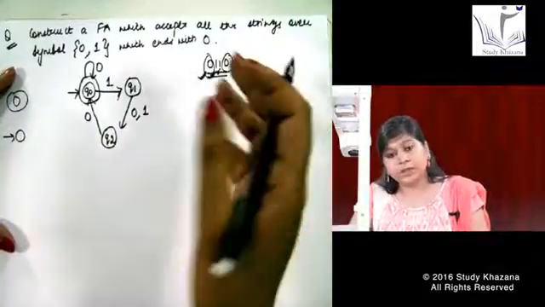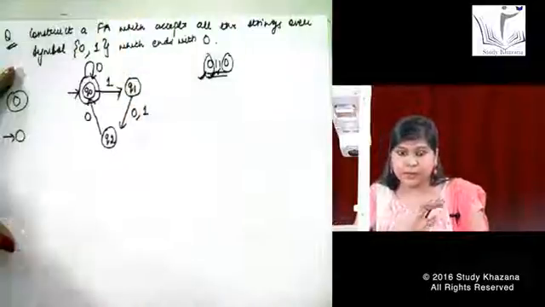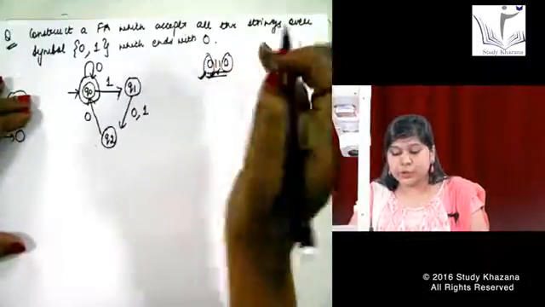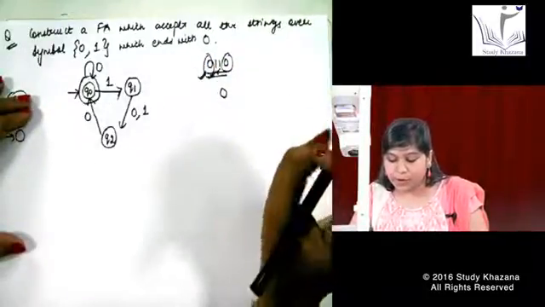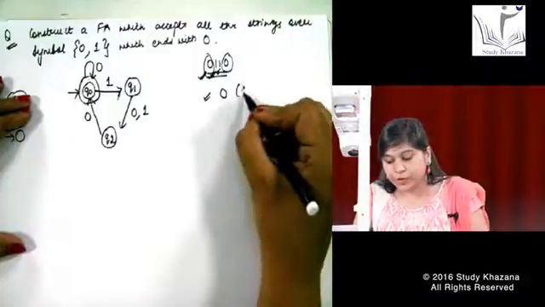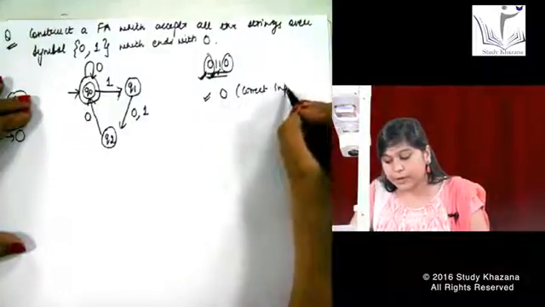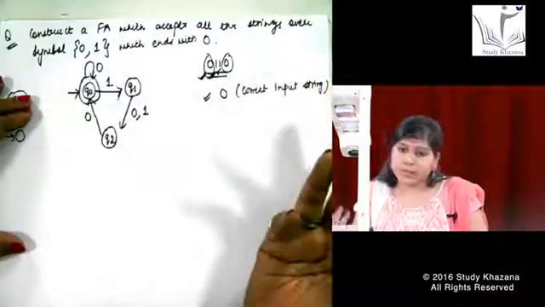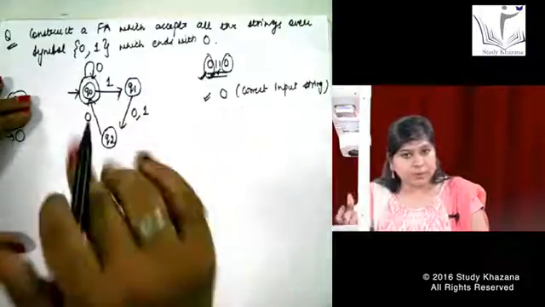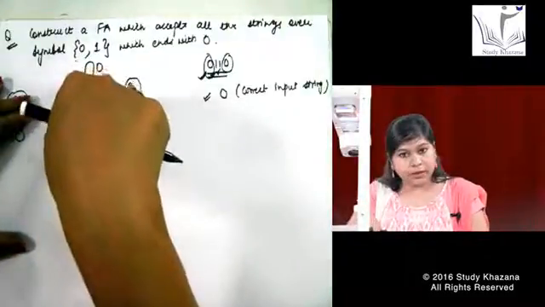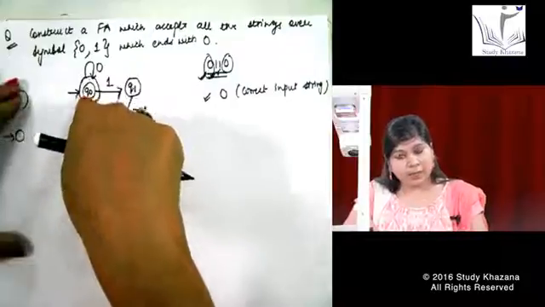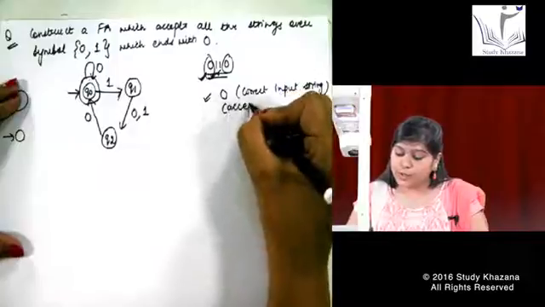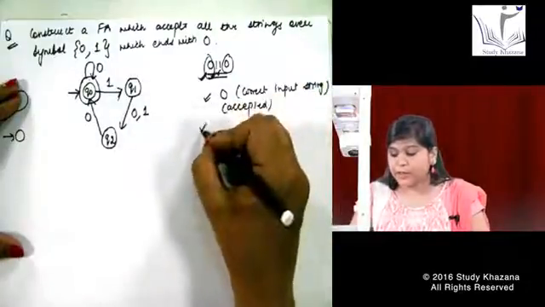Let us see some of the other inputs, whether that inputs are accepted by this machine or not. But the question should remain obviously right, that it should end with 0. Say I give an input only 0. This is also a correct input string. Why this is my correct input string? You must be thinking it should end with 0. But if I am saying it should end with 0, that means it can have 0 also, because this is only a symbol 0. Okay. I start with here initial state and I got a 0. That means from the initial state to the final state itself. So 0 means it is accepted. Correct. Okay. Let us say another input.